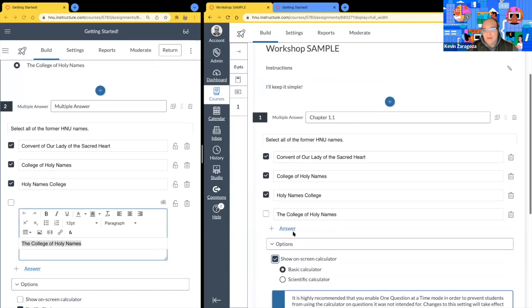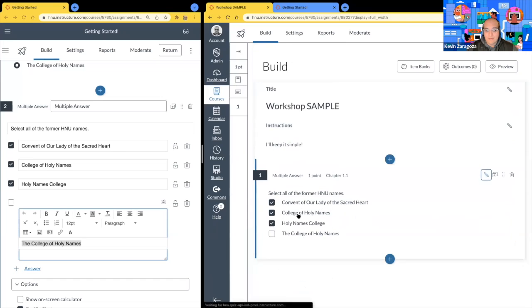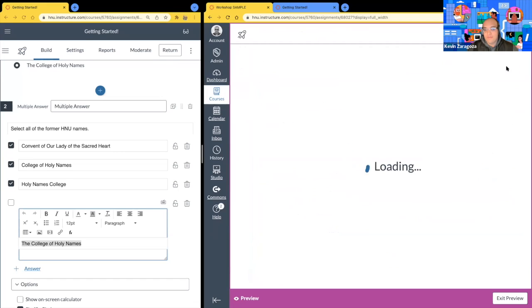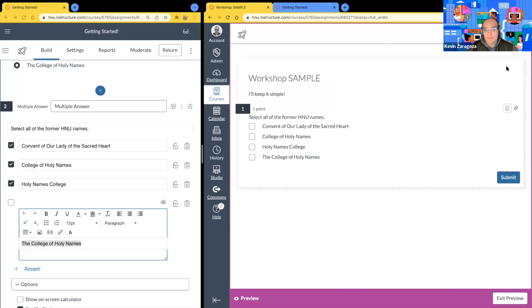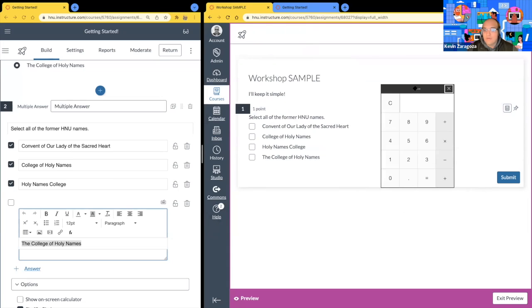If I select basic, or actually, let's just see it now. I'm going to select basic calculator. Let me lock it in, hit preview. And over here on the right, I have this little calculator icon. I hit the icon there, and here's my basic calculator. I can move it around. And again, this is the student view, so they'll have this calculator on their screen.